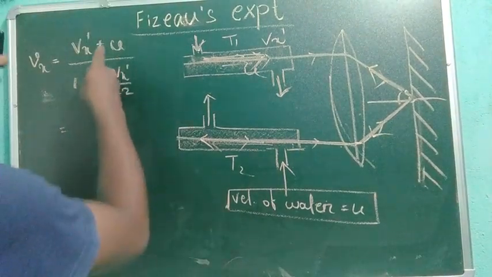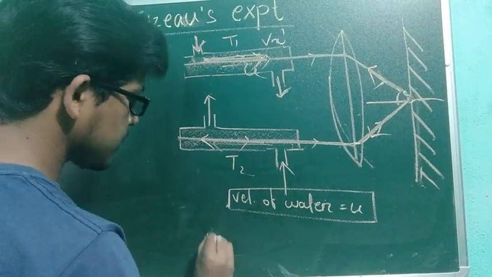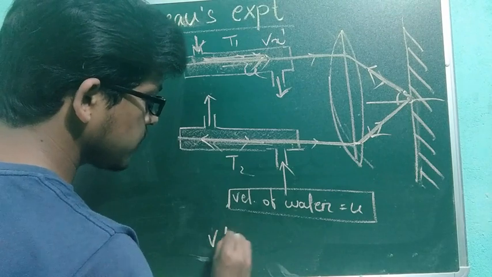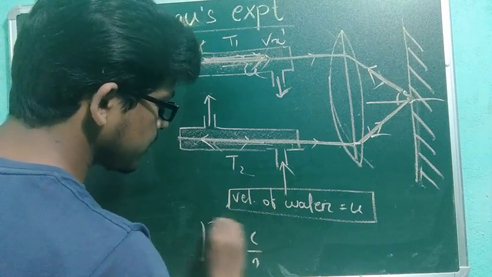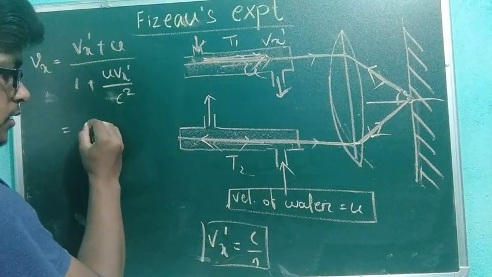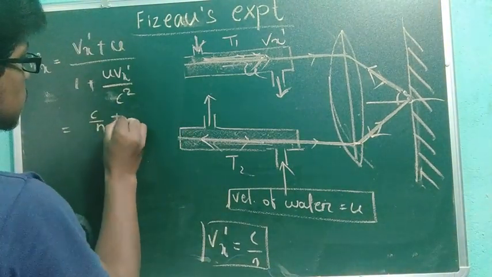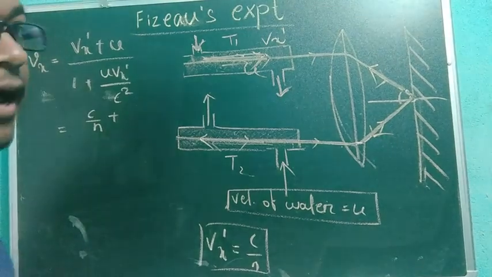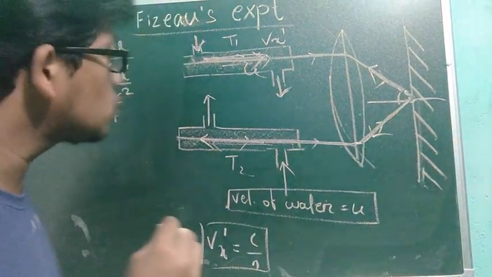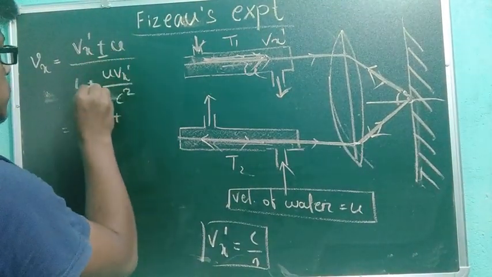In the case of Vx dash, I have already told you that Vx dash is nothing but c by n. Let's put Vx dash as c by n. I told you I am taking the addition, but that may be subtraction also, so here I should introduce a plus minus sign.